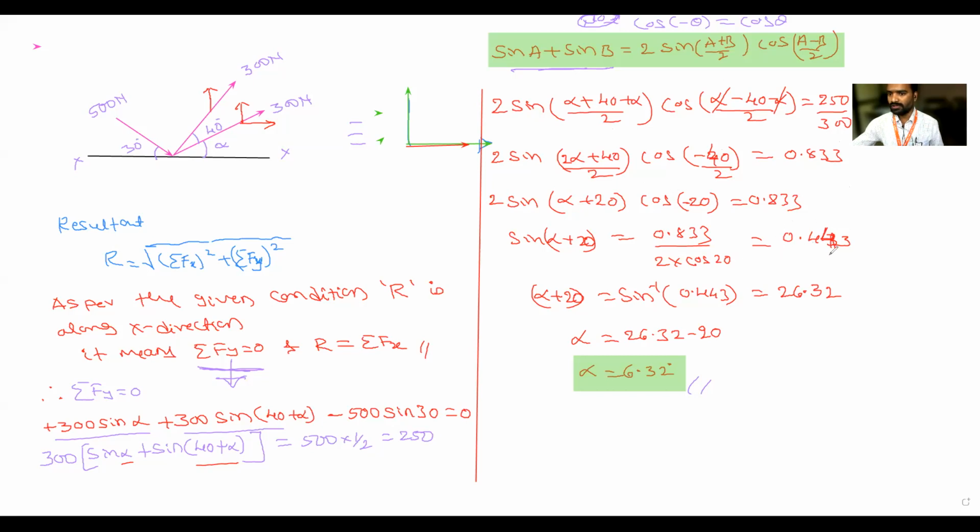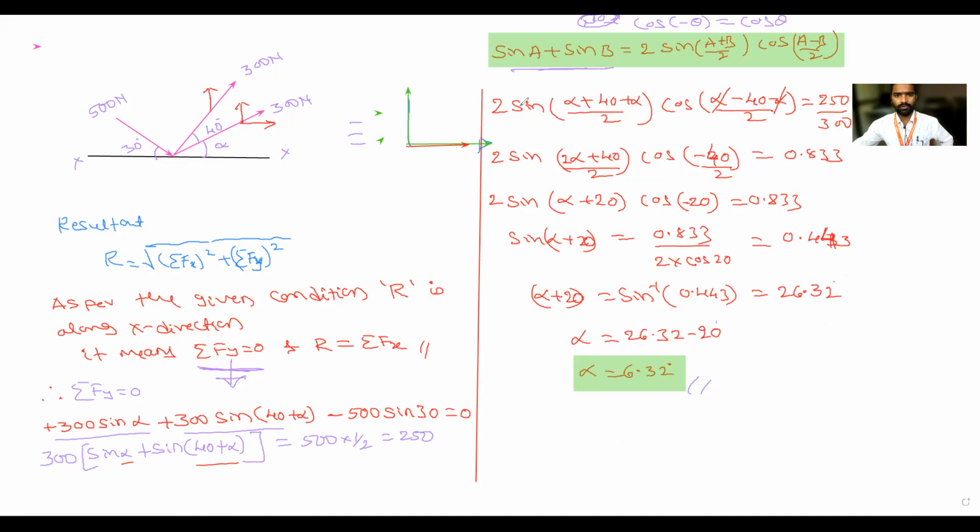What was its answer? So 0.443. Transfer this sine to the right hand side, it will become sine inverse of the answer, 26.32. Okay, 26.32. So again, we have alpha plus 20. I want alpha, so I will transfer this 20 to the right hand side. 26.32 minus 20, so the answer is 6.32. Is it clear, everyone? Yes, sir.